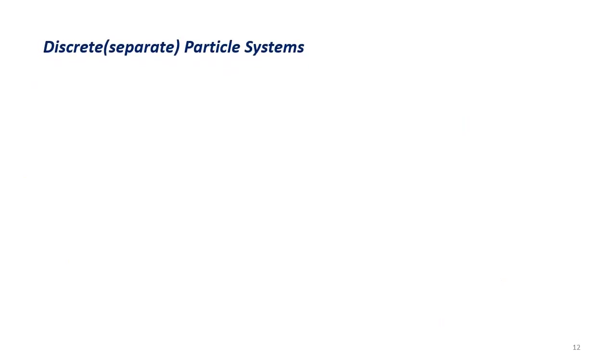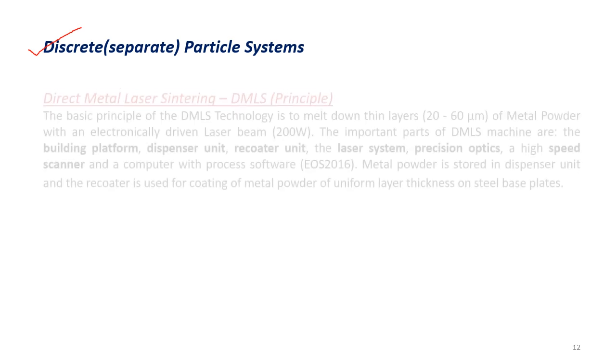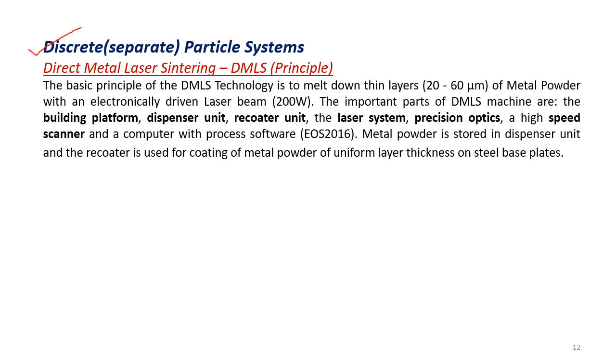Let's know one more method of additive manufacturing process, which comes under the discrete particle system or the separate particle system, that is direct metal laser sintering, popularly known as DMLS technology.